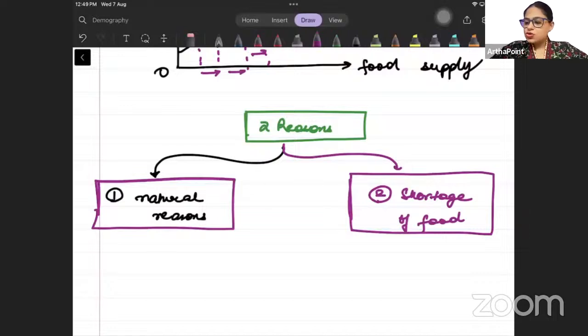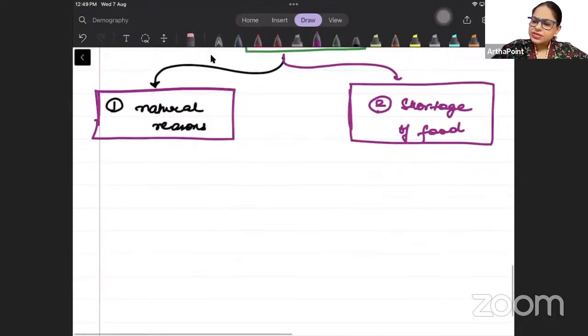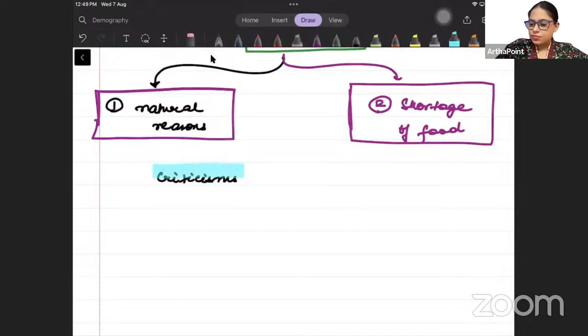Okay. So the other one that we have is the shortage of food. इन दो reason की वजह से population can decline. There are multiple criticisms to this theory.